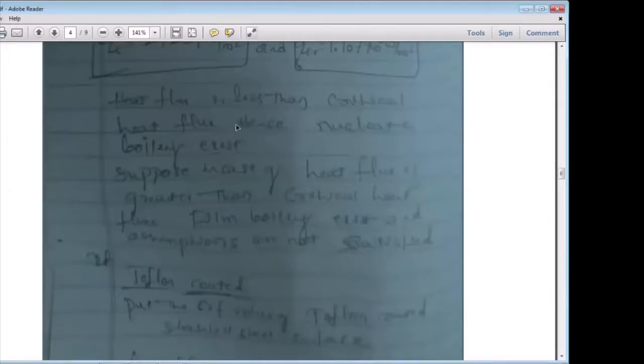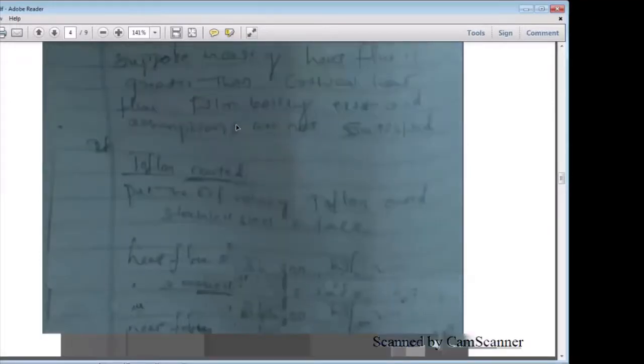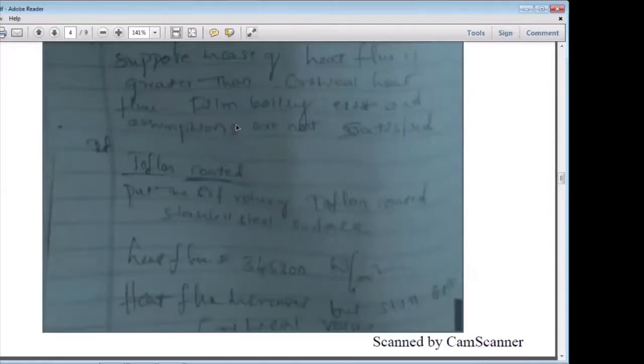To understand this problem, what if it is Teflon coated? You may ask the question: many of the heating pans today come with a Teflon coating. Why are they going for Teflon coating? For that you can use the CSF value of Teflon coated surfaces. It is non-stick, correct? Yes, sir, non-stick.